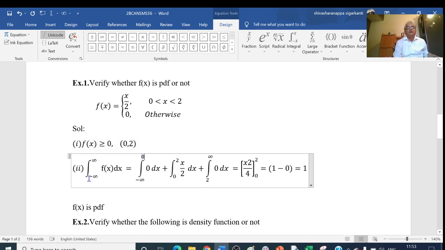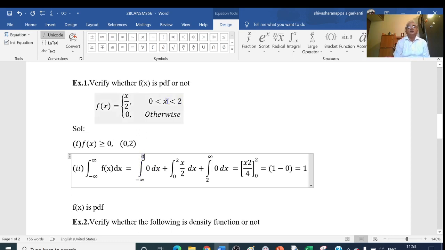That is, if we have the integration from a to b, it can be written as a to c and c to b, if c is a point between a and b. So I'll write this as the integral from minus infinity to 0 of f of x dx, plus the integral from 0 to 2 of f of x dx, plus the integral from 2 to infinity of f of x dx.